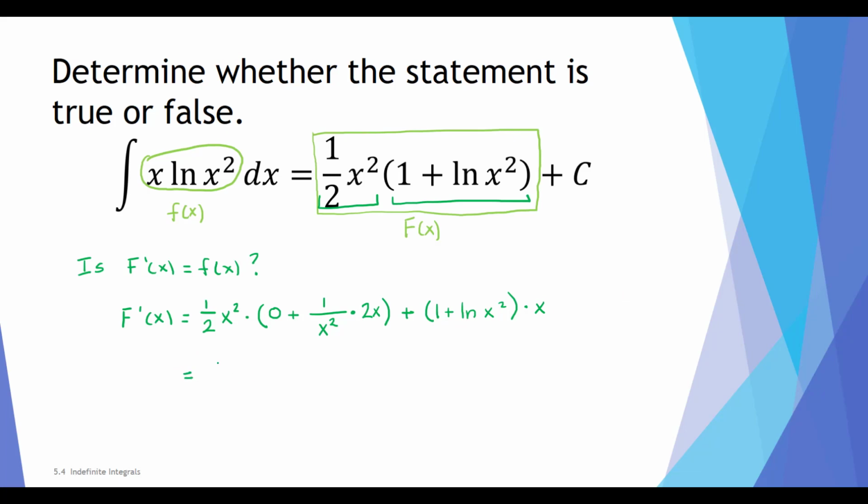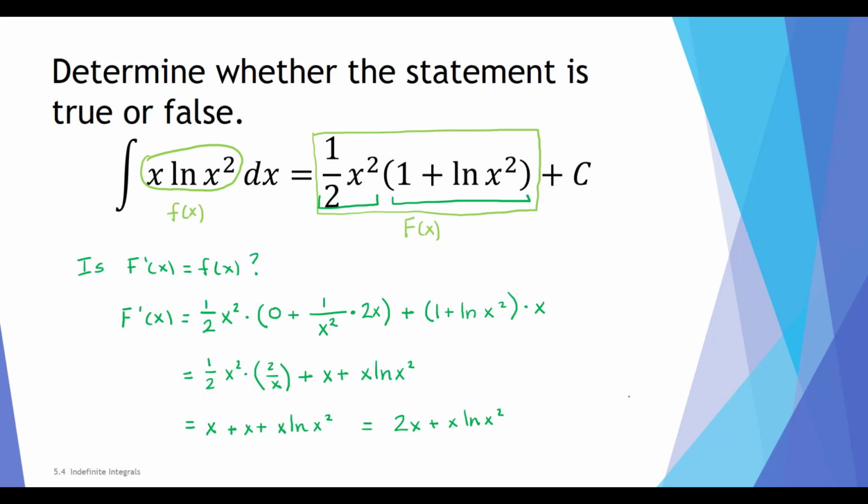Simplifying, I have 1/2 x squared times 2 divided by x, canceling a factor of x, plus, here I'll distribute the x, plus x natural log x squared. And in the first term, the 2's cancel and a factor of x cancels. So I have x plus x plus x natural log x squared, which of course is 2x plus x natural log x squared.